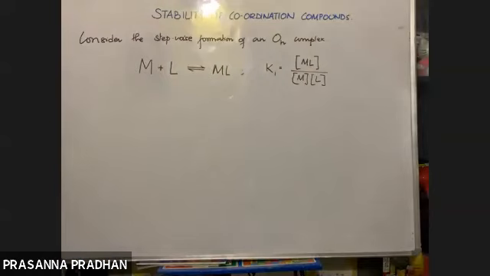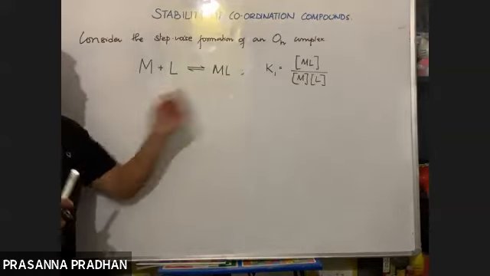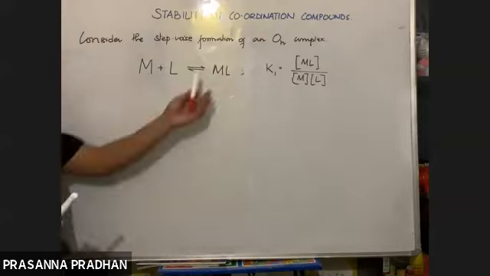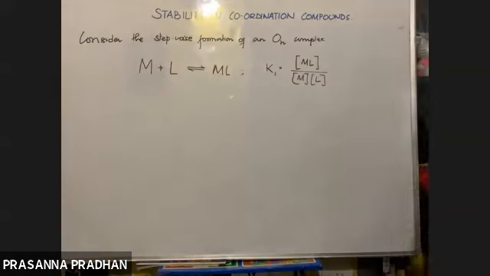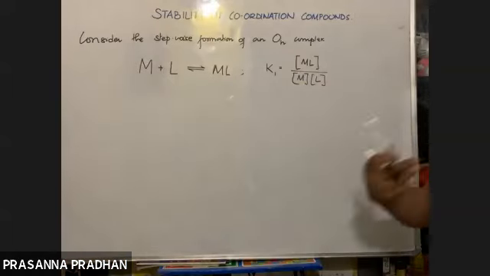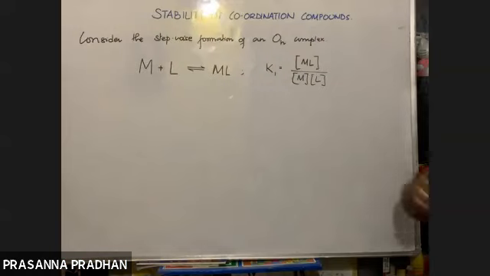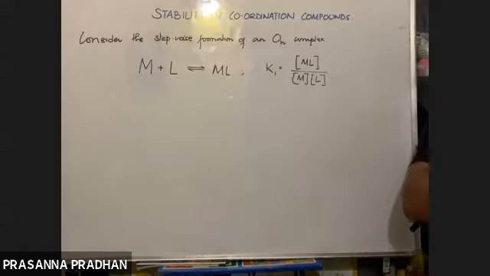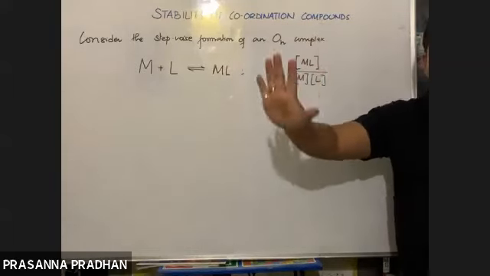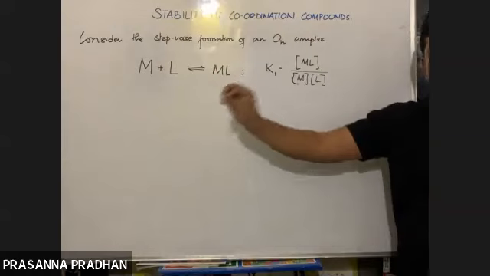See, if the product is very unstable, do you think it will be formed in large amount or less amount? If a product is very unstable, will a reaction proceed to form that product in greater amount? No. If the concentration of product is high, that means the product is stable.